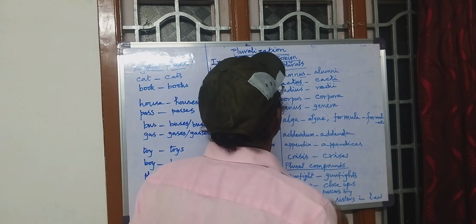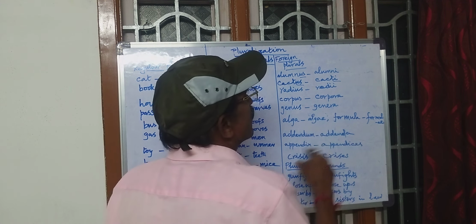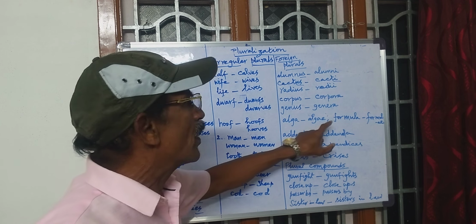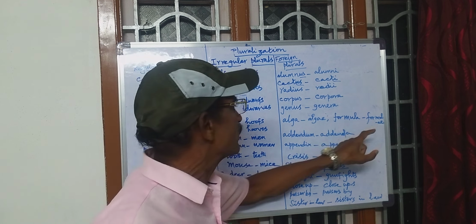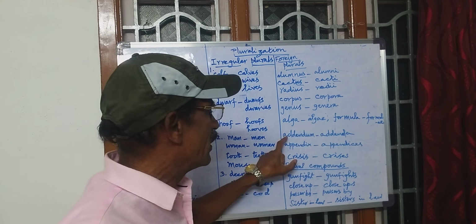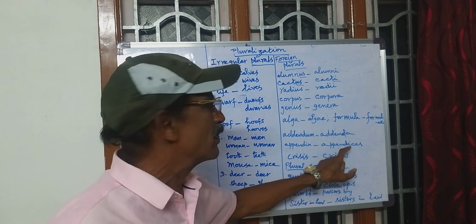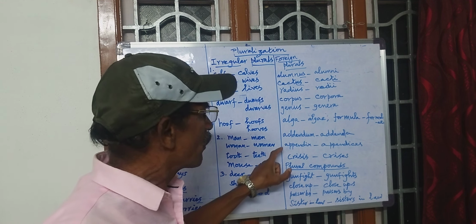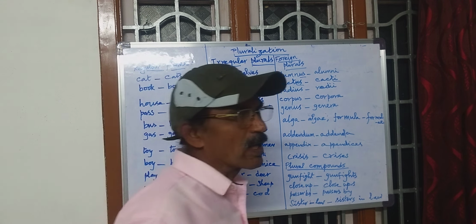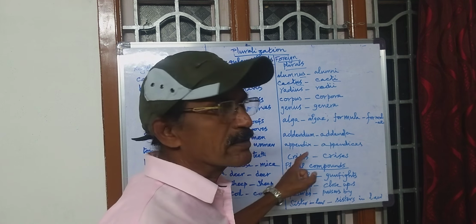Then another category: alga, algae, formula, formulae, addendum, addenda, appendix, appendices, or appendixes also. This can be pluralized as appendixes also. Crisis, crises.